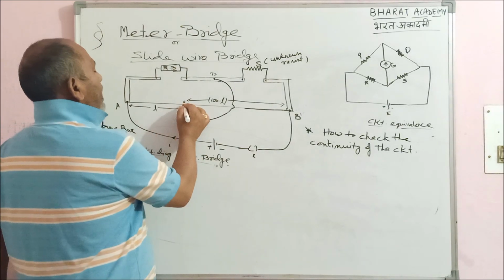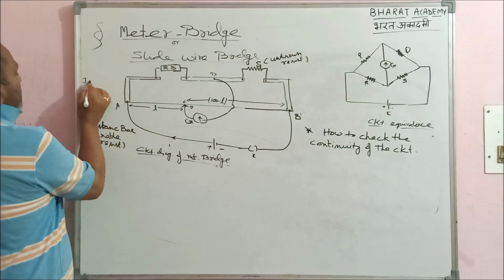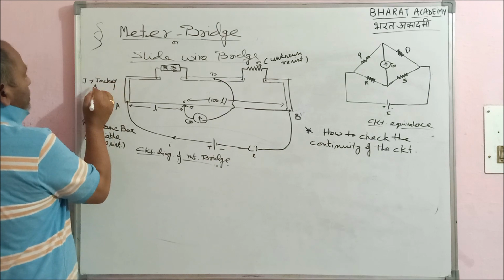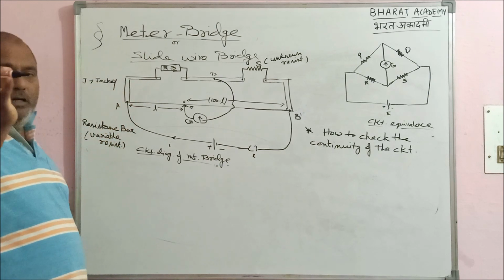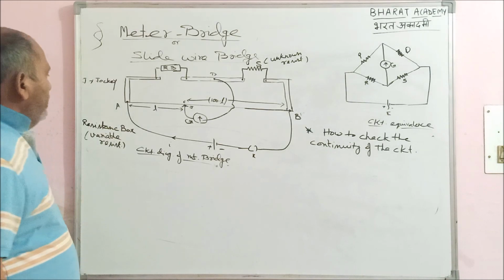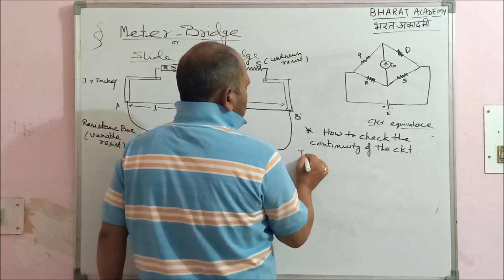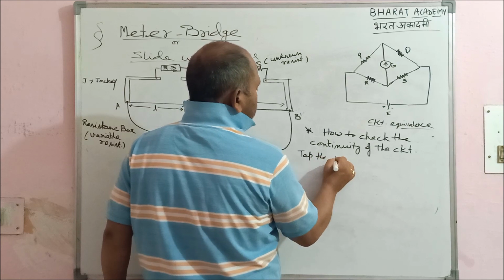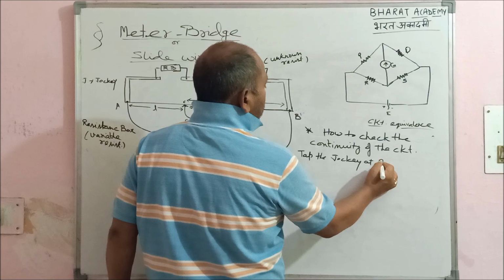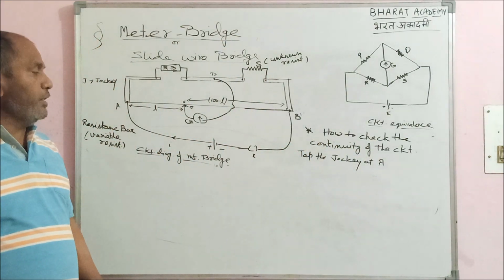So this tip which I have made here, I am writing it J. J is for jockey. It is a pencil-like holder having a metal tip, jockey. Just like my pen, it will be there, and instead of this black part, it will be a metal strip, right? Jockey. So tap the jockey at A, this point A, right? Naturally, the galvano will show a deflection.